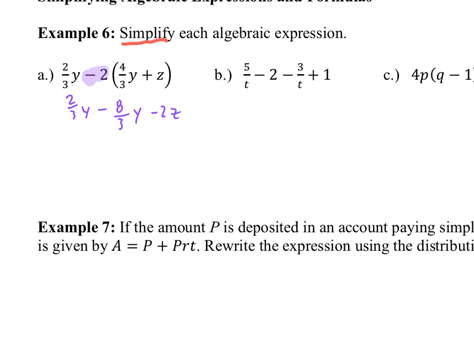The thing I should be looking for when I'm doing simplifying is combining like terms. So we got distribution, combining like terms. So I got 2/3 y and 8/3 y. 2/3 minus 8/3 is -6/3 y, and then minus 2z. And then -6 divided by 3 is -2. So I got -2y minus 2z. Since we have multiple variables here, usually just write them in alphabetical order. So it's going to stay put the way I had it there.